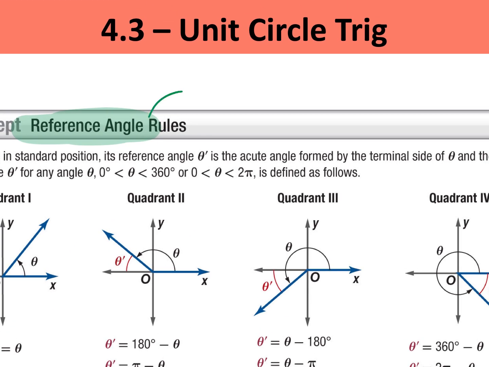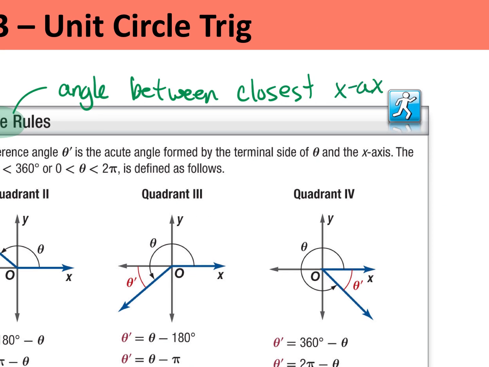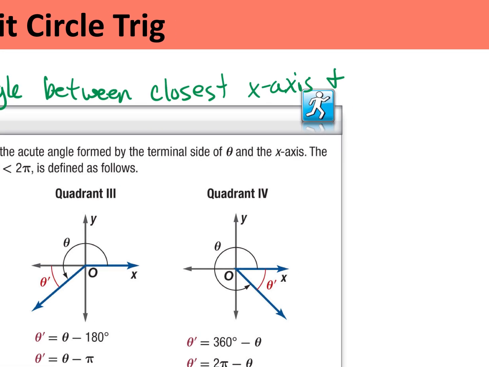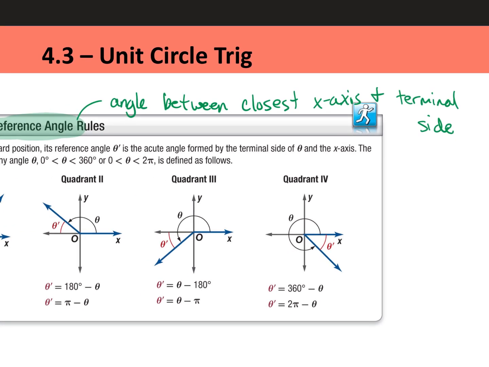A reference angle is the angle between the closest x-axis and the terminal side. The reference angle is the angle between the closest x-axis and the terminal side.